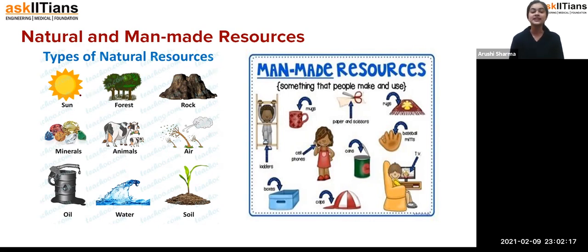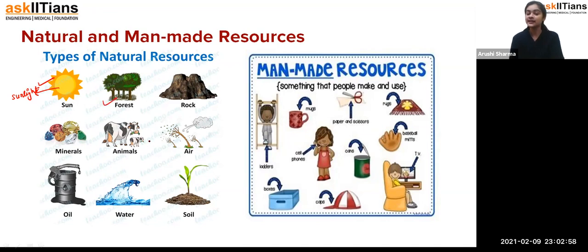Fine. Now if you see here the types of natural resources, so sun, from sun what we get is sunlight. Exactly. So sunlight we are getting from nature, and students, we don't have to do anything for it. We are getting it on a regular basis. And this sunlight is used for many processes, like it is used by plants for the photosynthesis process. Sunlight is used by the human body also. Everything requires sunlight. If sunlight is not there, how are we going to survive? Exactly. So the resource is sun, and we are getting sunlight from that resource, and sun is a natural creation only. So that's how we are calling it a natural resource.